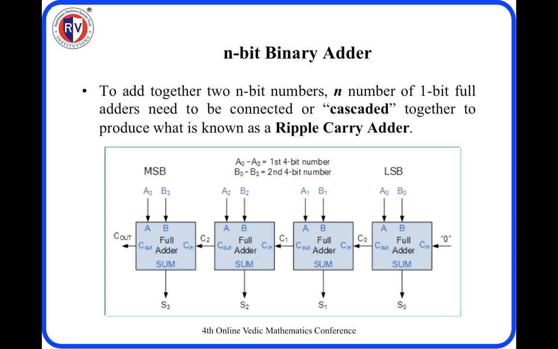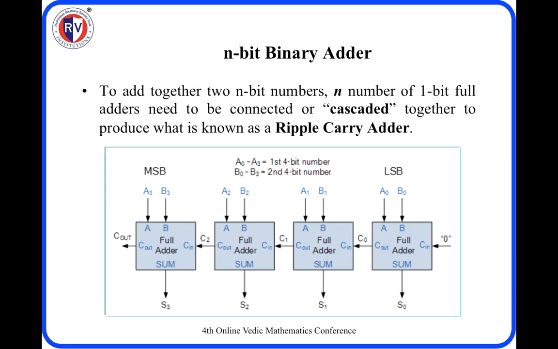Once A0, B0 and this Cin which is 0 are added, we get sum S0 and Cout. We get C0, and this C0 is given to Cin of the next full adder, which is added with A1, B1, and we get the sum S1 and Cout, which is C1, which is given to the next adder, which is added to A2, B2, and so on, so that we get the total output as Cout, S3, S2, S1, S0 put together, which is the addition of 2 4-bit numbers, A and B. In this case, this is called a ripple carry adder.